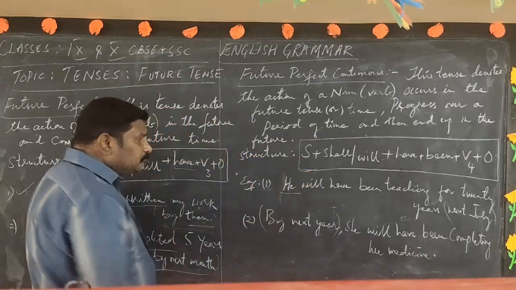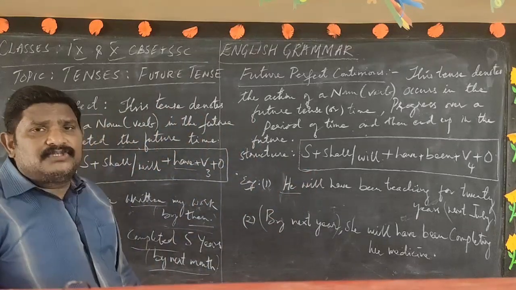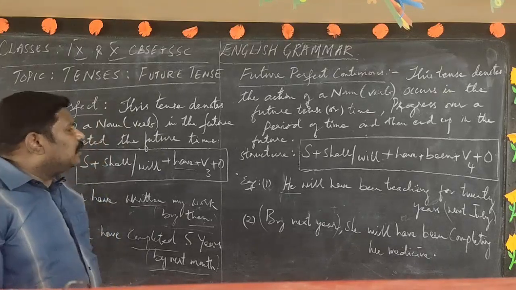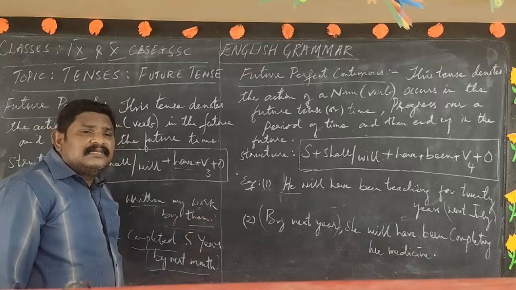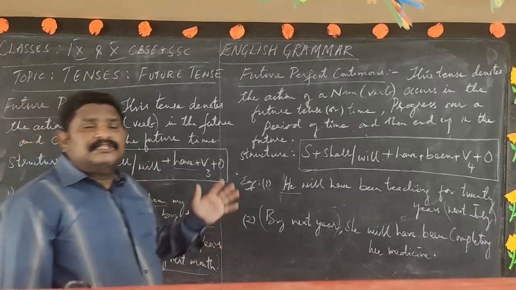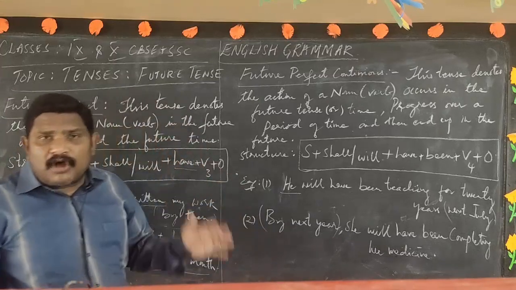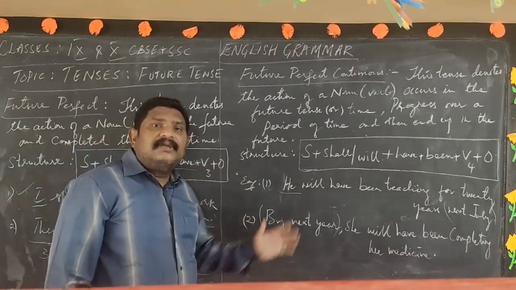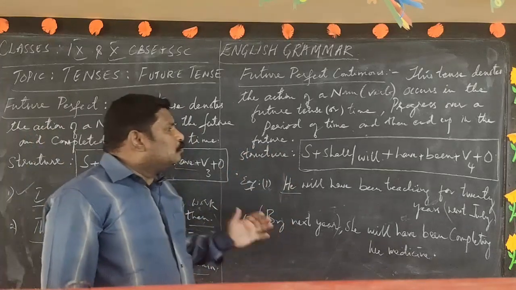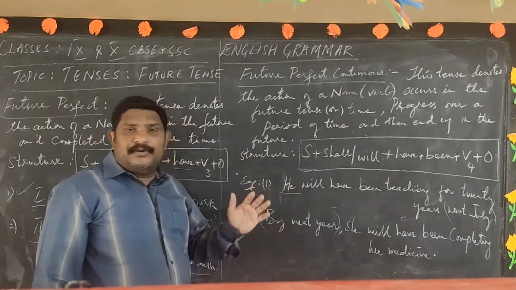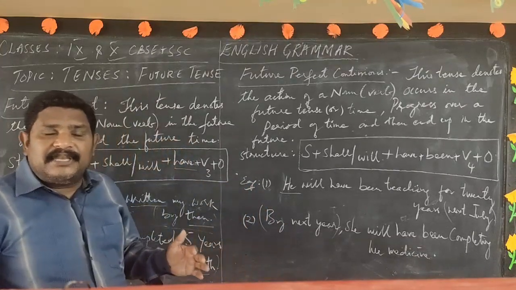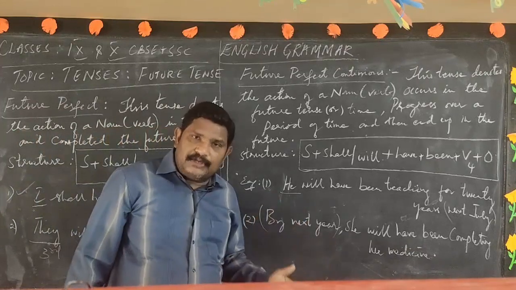So this is how it is about the future perfect and the future perfect continuous tense. With this, dear students, we are done with all the tense forms, the three basic tense forms, each form's definition and structure, followed by examples. I am done. In the next class we will be taking up the next topic. The next topic I will let you know.